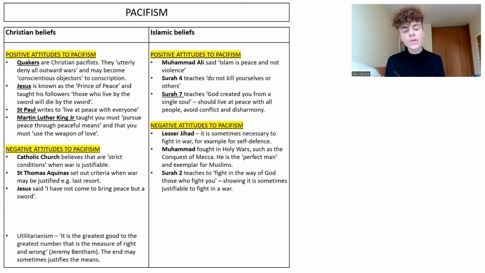In terms of a secular position, you could talk about utilitarianism, the idea that the greatest good to the greatest number is the measure of right and wrong. And so you could say that the end may sometimes justify the means when it comes to war, that sometimes going to war can be justified by what you're going to achieve by doing so. So the greatest good to the greatest number is to be the measure of right and wrong.